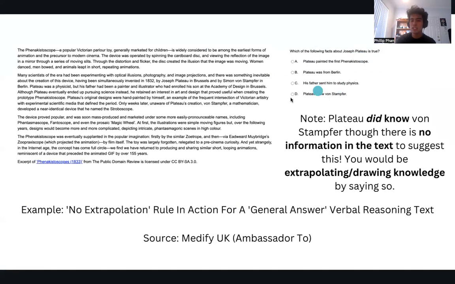Here's answer option D, Plateau knew von Stampfer. And actually, this answer option is correct in real life, because I went on Wikipedia to double check, and it seems Plateau definitely did know, or at least knew of, von Stampfer, which means that is technically true information. But if you read the text, you don't get any evidence that Plateau knew von Stampfer. Because of that, you can't choose answer option D. Yes, you know it externally, but they didn't mention it in the text, so you can't use that, okay?